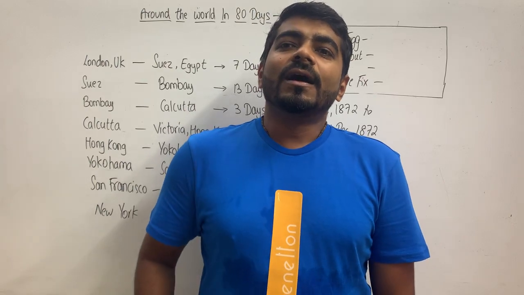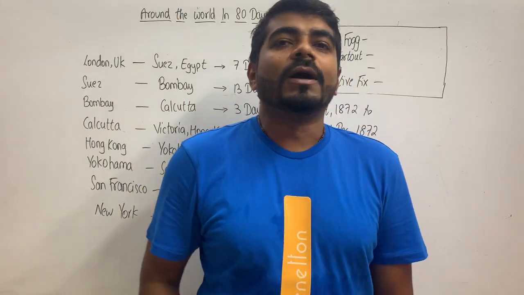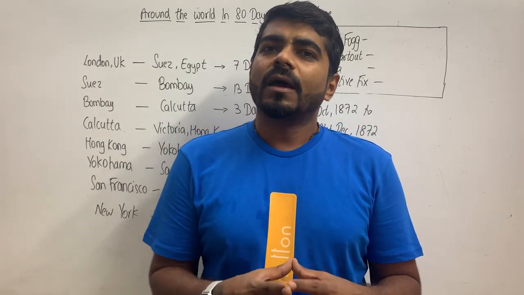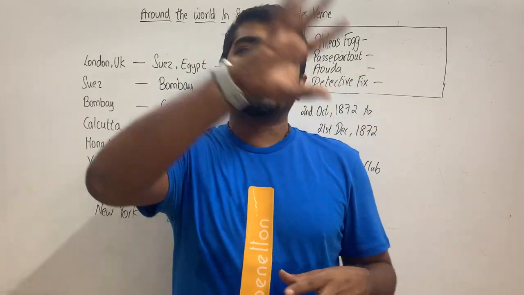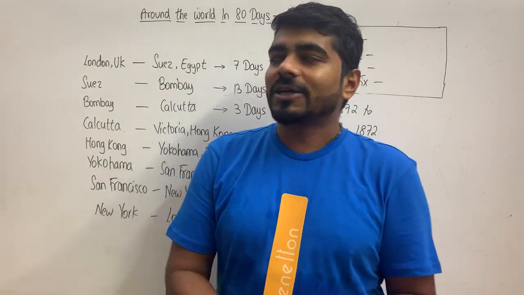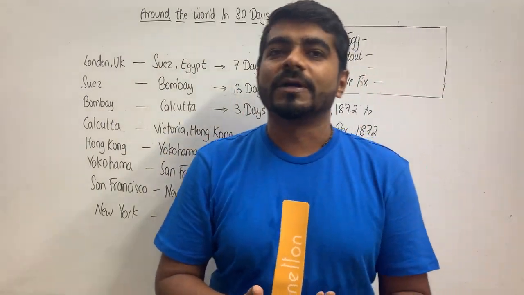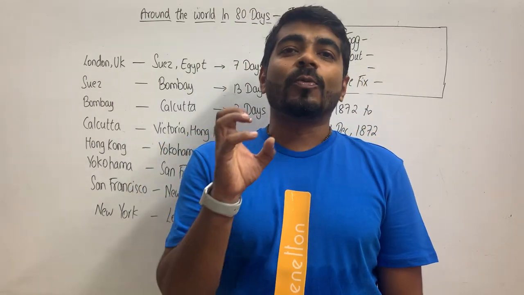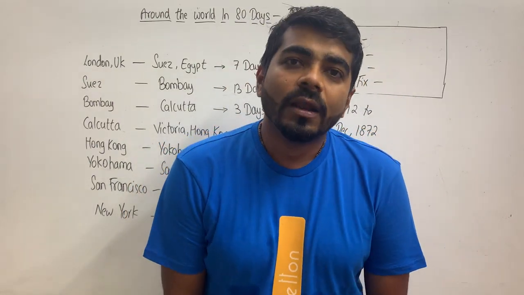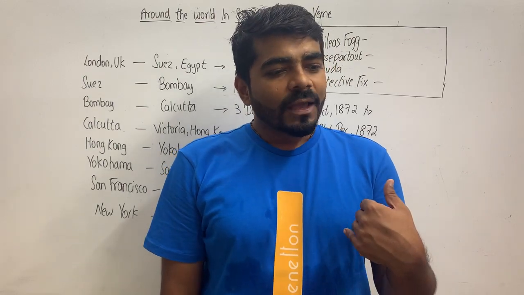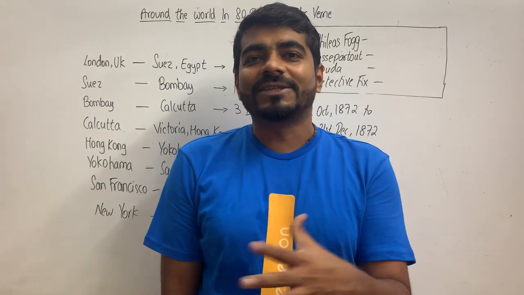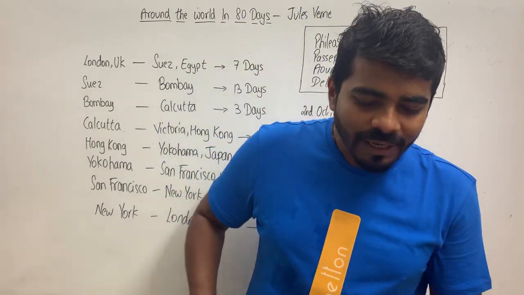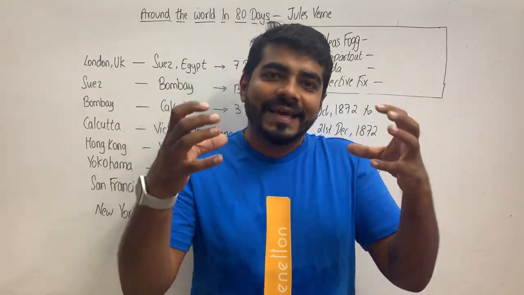Coming to this novel, Around the World in 80 Days, the storyline is very simple. A travel by some people around the world in 80 days. As the novel's name suggests, it is a journey of the person from day 1 to day 80. The way it has been written, it is an adventure novel where a lot of last moment changes, a lot of situational comedy, and a lot of thrill is what you get when the scene is going on.